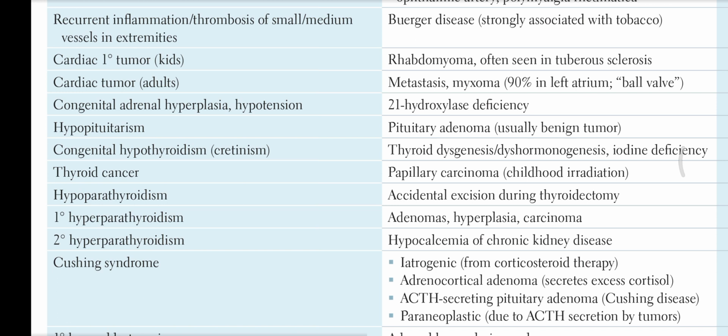Secondary hyperparathyroidism is due to hypocalcemia of chronic kidney disease.